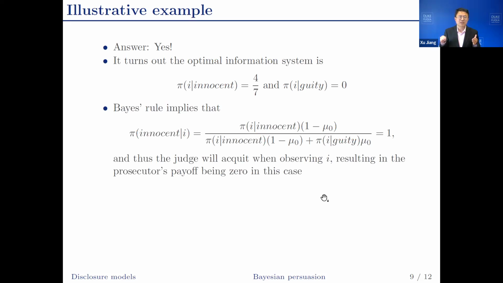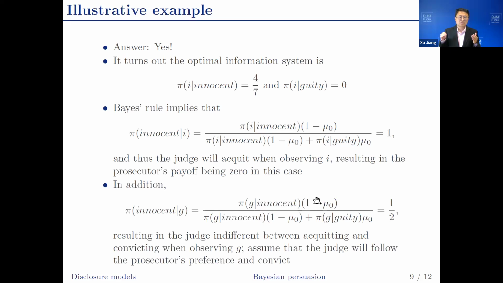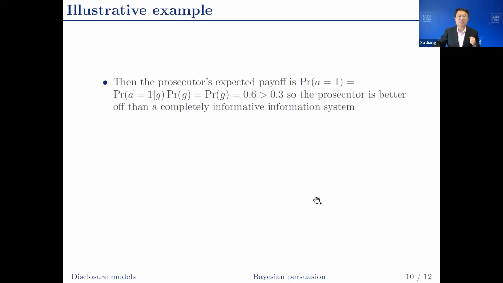Using Bayes' rule, that implies that conditional on the signal being I, the probability that the defendant is innocent is equal to 1. And of course, in this case, the judge is going to acquit. So that means S equals I is perfectly informative. Conditional on the signal being G, the probability that the defendant is innocent is going to be 1/2, which means that the judge is exactly indifferent between acquitting and convicting when observing signal equals G. That's exactly the general insight we discussed earlier.